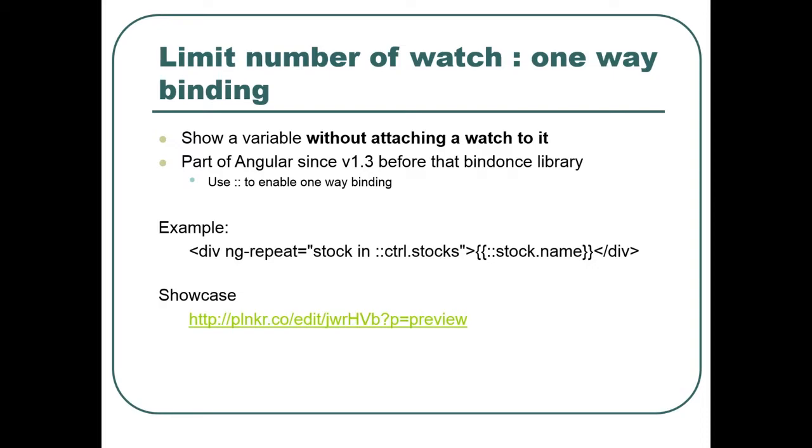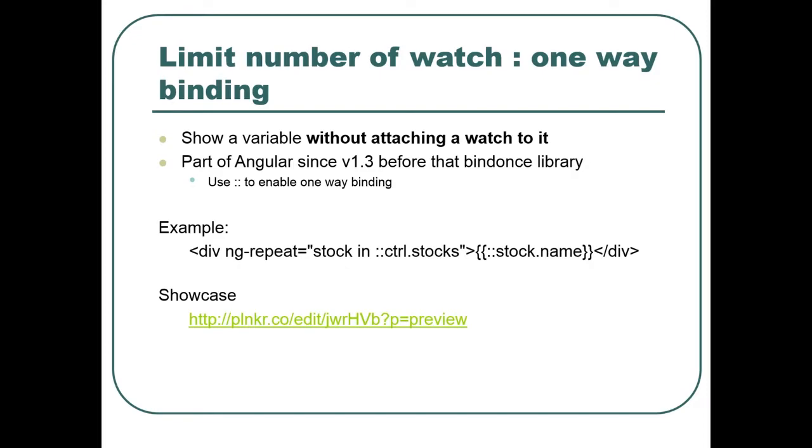So for instance, if I don't want to use two-way binding on controller.stock, I can write this before it, and it will be one-way binding.